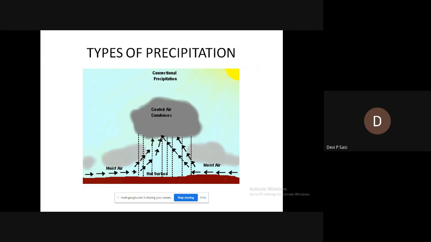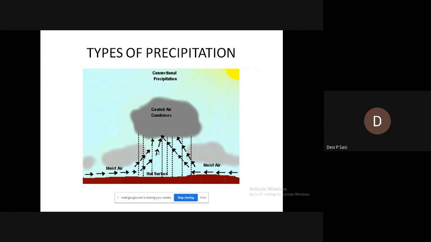That is, for every 100 meters it travels upwards, it cools by 1 degree Celsius. On a hot day, especially during summer, the ground surface becomes heated, and the air in contact with it also becomes heated. This air expands and rises up. As it rises up, it cools about 1 degree Celsius per 100 meters. When it cools, what happens? It forms clouds. The cloud condenses and precipitation occurs.